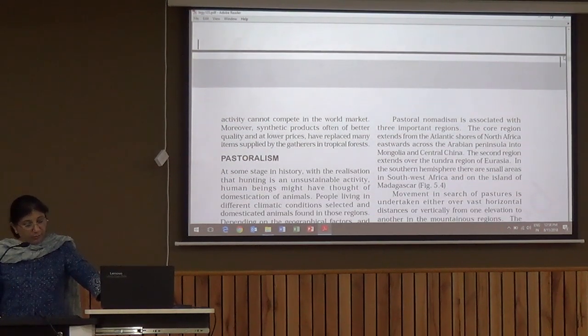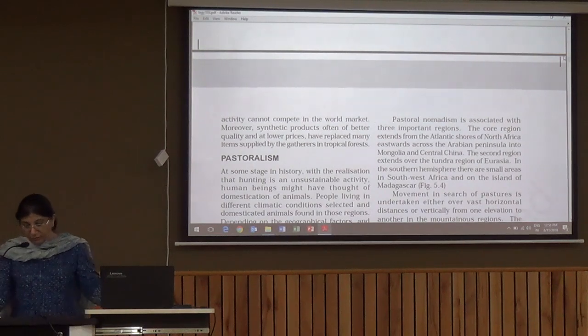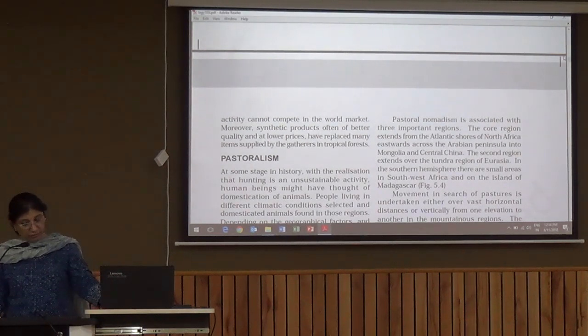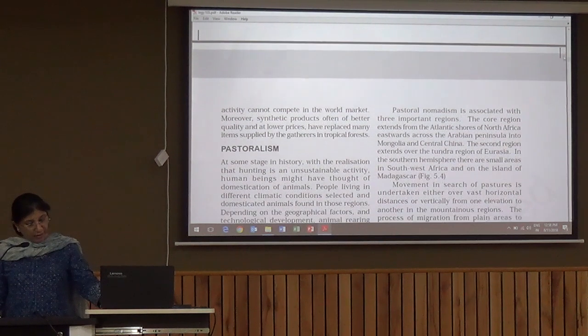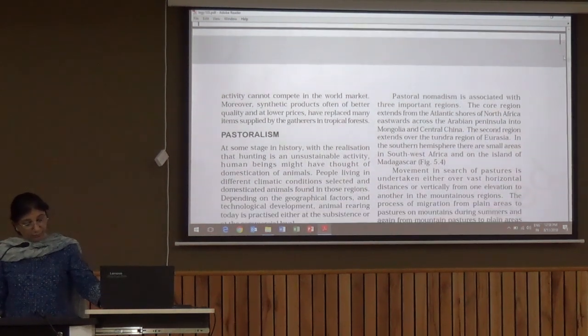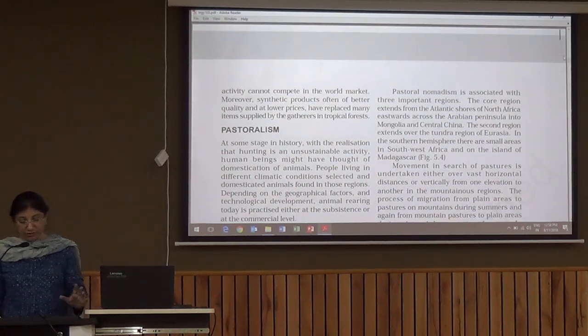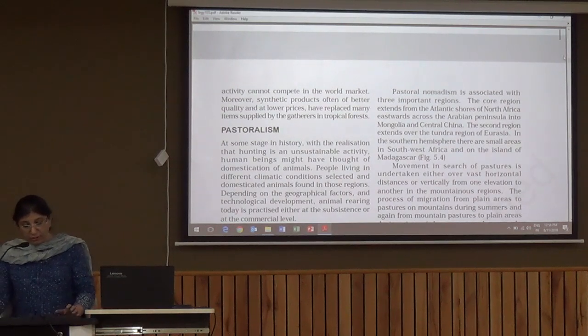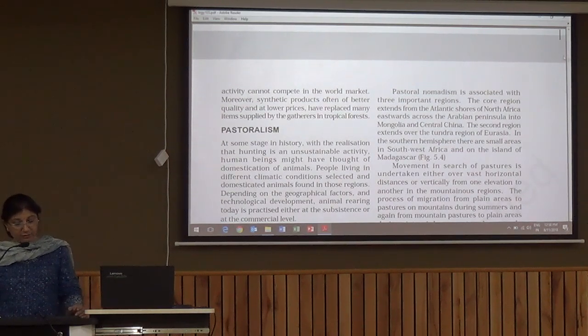Only in some areas people are still practicing because of high demand and because they are still living very close to their nature. And these products face good competition in the international market because of synthetic products of better quality and lower prices. So they have replaced many items supplied by gatherers in tropical forest. So this was the first economic activity known to man and still practiced in some areas.